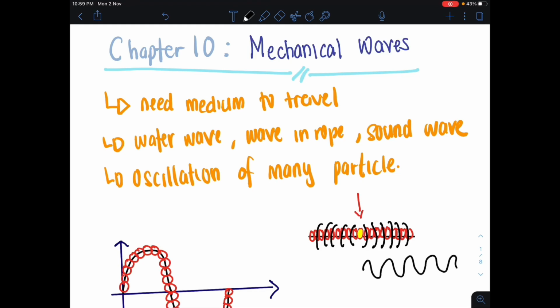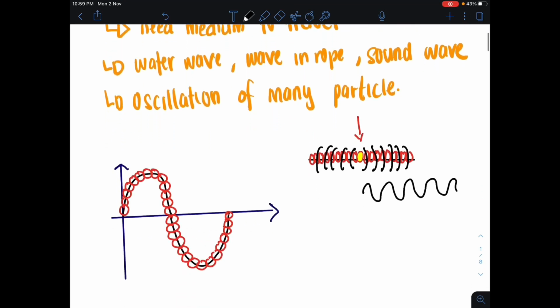Okay, what is happening here adalah, the particles did not move. Okay, particle itu tidak bergerak. It's just that the particle, contoh yang kuning ni, dia start the motion di mana dia vibrate, dia akan causes vibration on the next particle which leads to the production of wave. Maka kita pun akan dapatlah bentuk wave yang macam dekat gambar rajah yang ini. Figure 1 ini. So what you have here adalah, kita ada wave, yang hitam ini adalah production of wave. Kenapa the wave has been produced here adalah disebabkan oleh you have particles. All the particles here is going to vibrate and produce a wave.